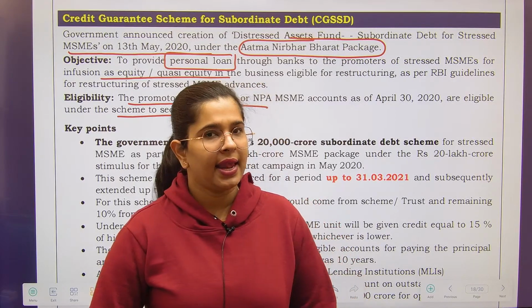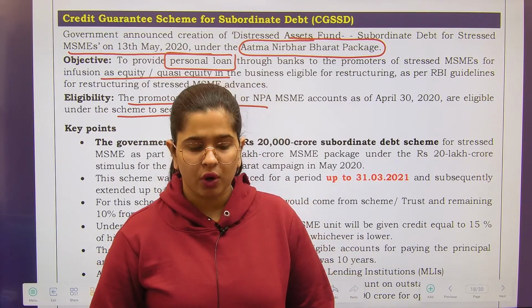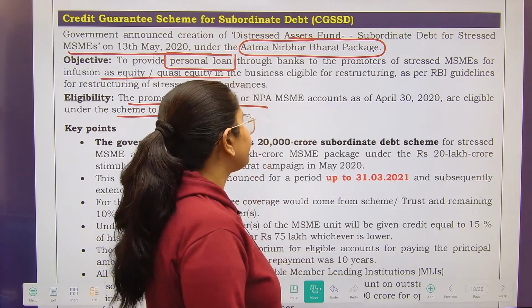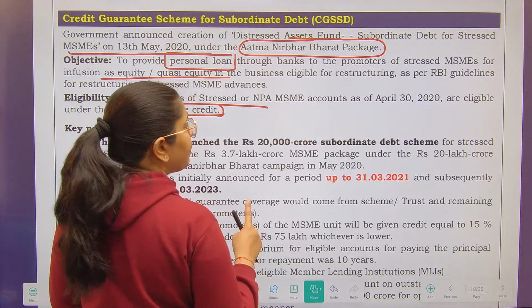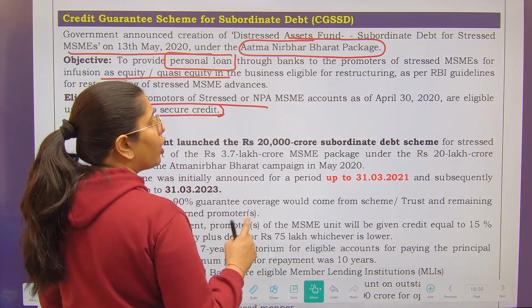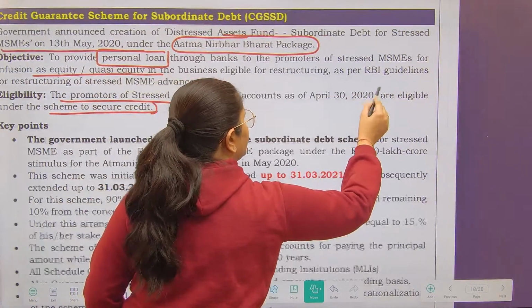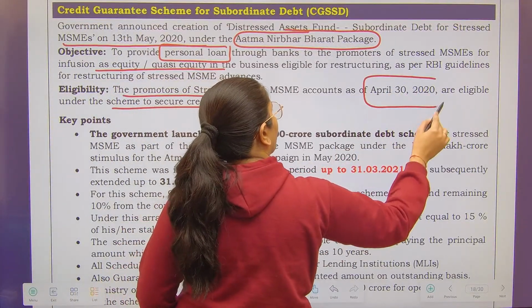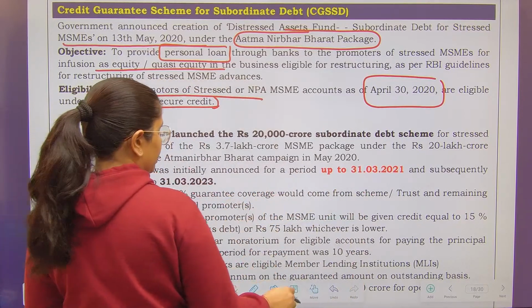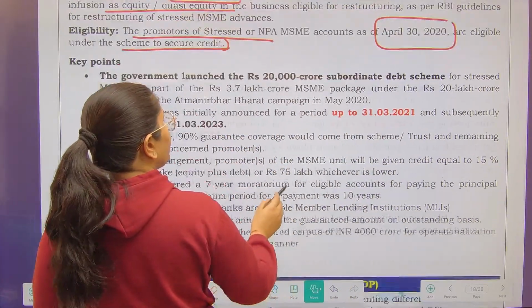So this is it. And NPA, you guys already know that who all are NPA MSMEs. So all those promoters of stressed or NPA MSMEs as on April 30, 2020, they are eligible under this particular scheme. Now what are the key points?